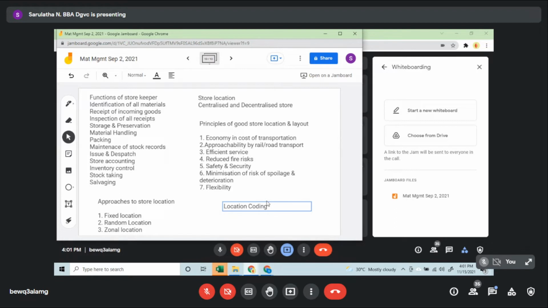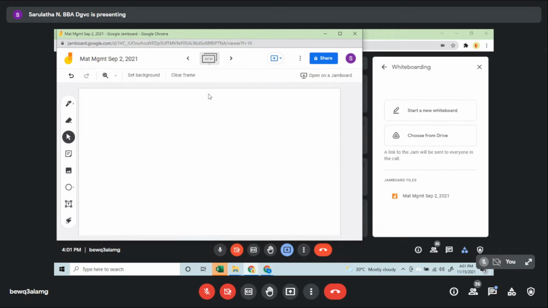And apart from this, if you look at one very important responsibility or function of a storekeeper, it is taking care of stocks, storage and preservation. Okay, so the safety of the stores becomes very important. So what happens with safety? There are so many things that happen. There may be an accident that may happen. There are so many aspects, right? Like safety and security. Wait, I'll give you a few areas where safety of stocks comes in.